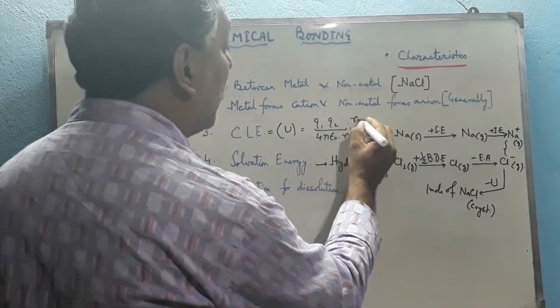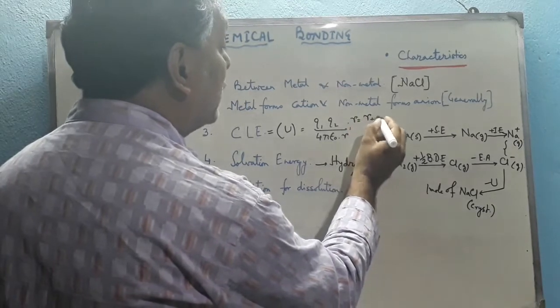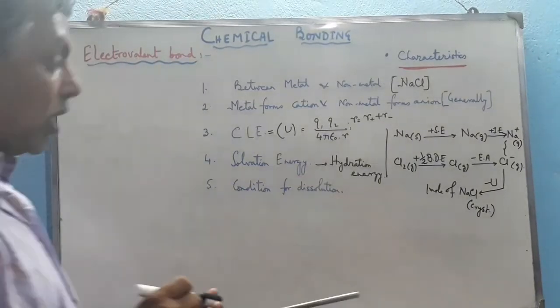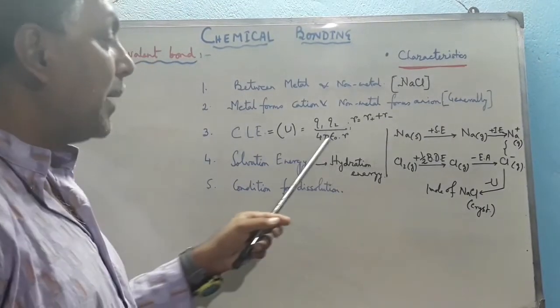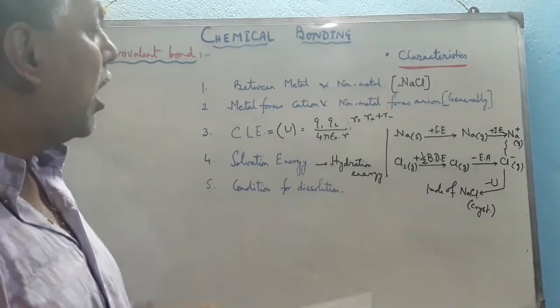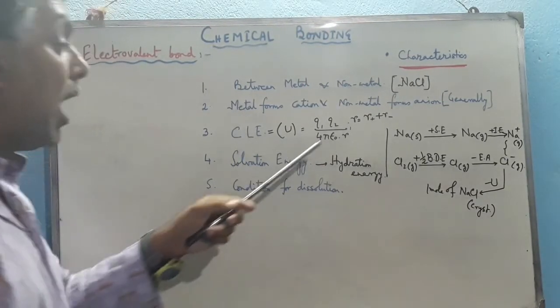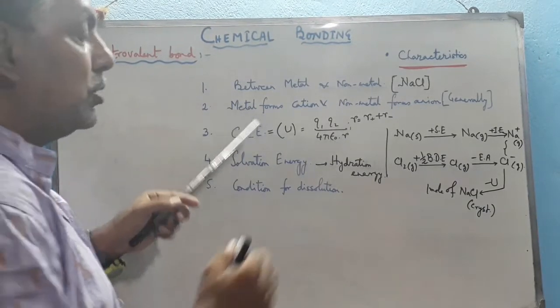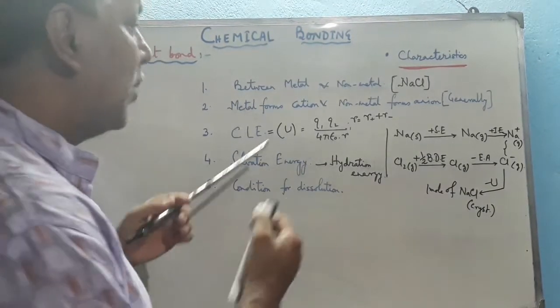Therefore, R is equal to the radius of the cation plus the radius of the anion, so the sum total of these two. Now, 4 pi epsilon 0, where epsilon 0 is the permittivity of the medium. Now, how can we calculate? The higher the value of epsilon 0, the less will be the CLE.